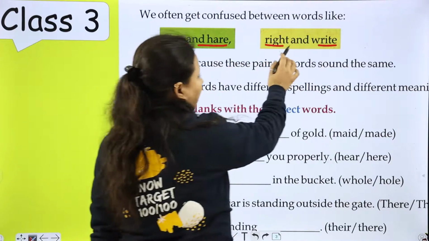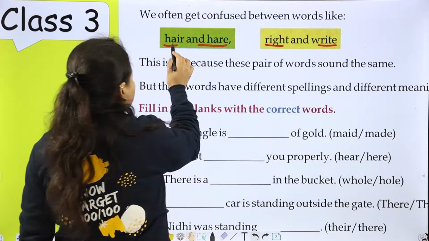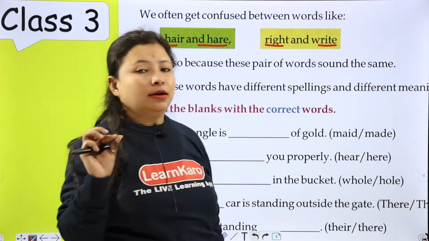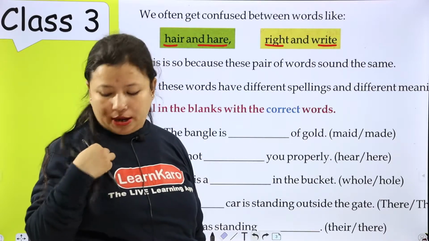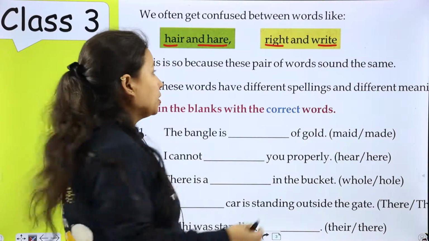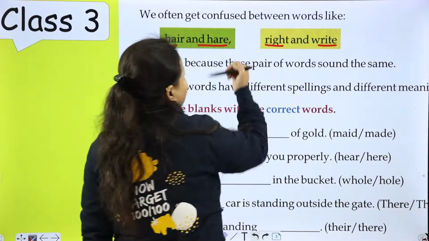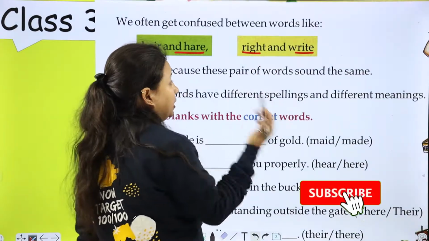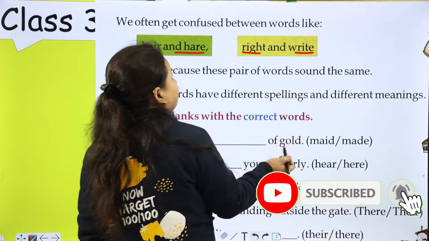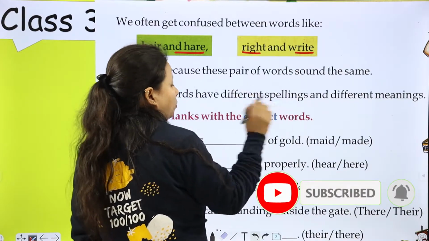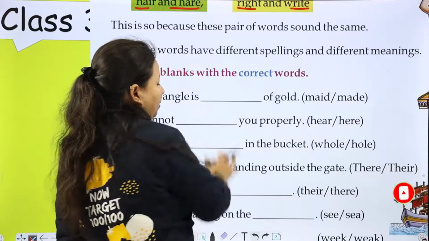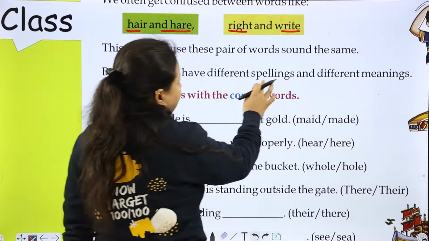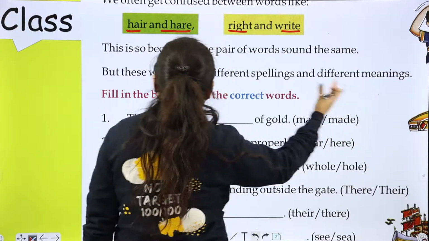Here, hair and hare. So this hair means hair like this, black hair, you have brown hair, I have black or brown hair. And hare means rabbit. Right means correct, and write means write on the paper with the help of a pen. But these words have different spellings and different meanings.